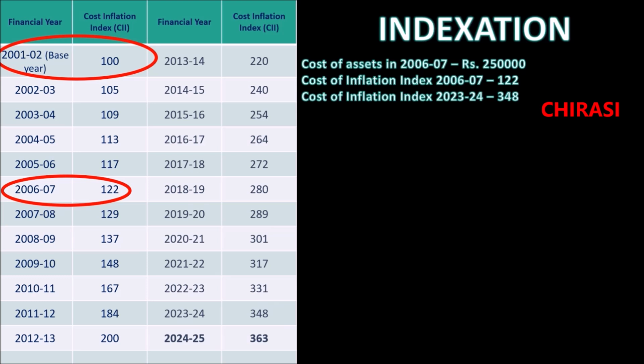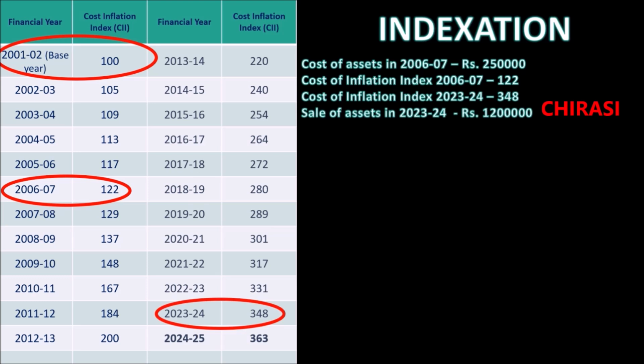For example, the sale of that asset in 2023-24 is rupees 12 lakh. Now the other permissible expenses are rupees 60,000. The permissible expenses are brokerage commission as well as your transaction tax, if any paid.